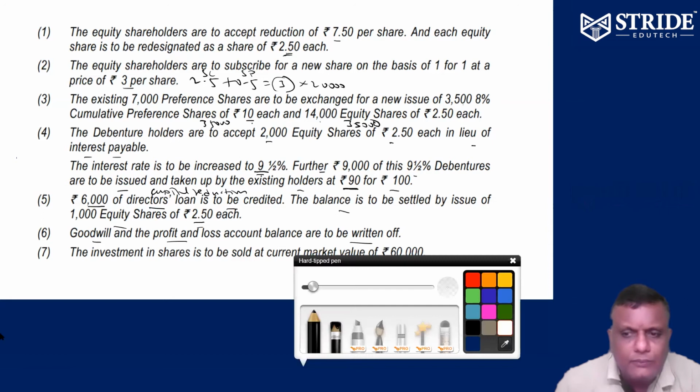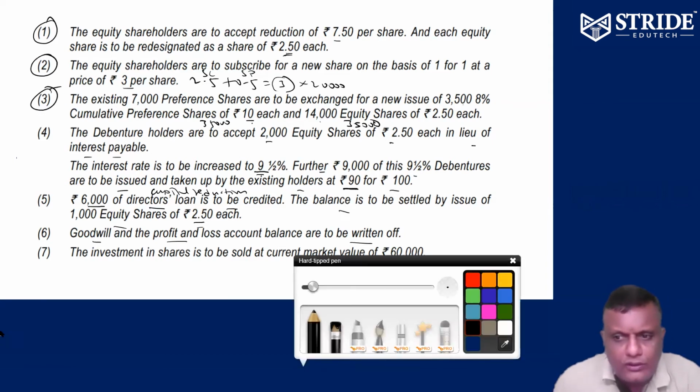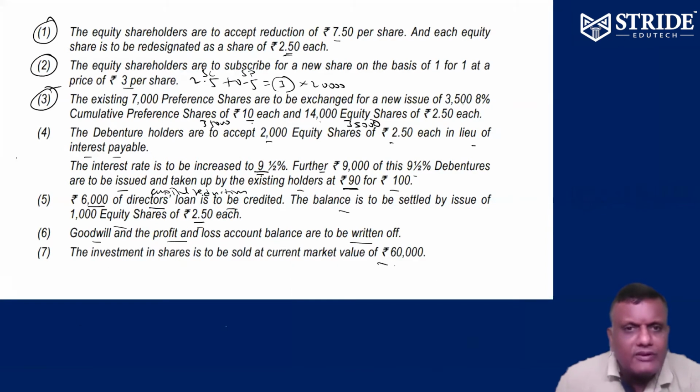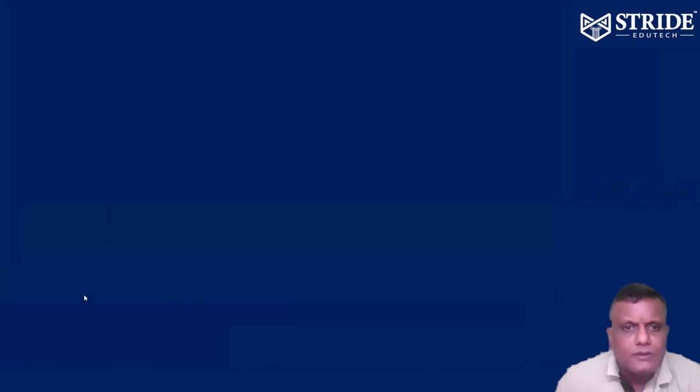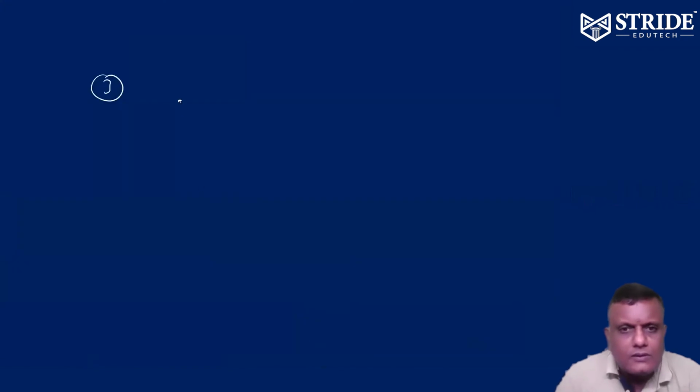Okay, I completed the first entry. Please check. Second entry is also completed. I'm going for the third entry now. So no longer are the 7,000 preference shares available. The third point: what is the preference share percentage? So the 5% preference shares are no longer existing.